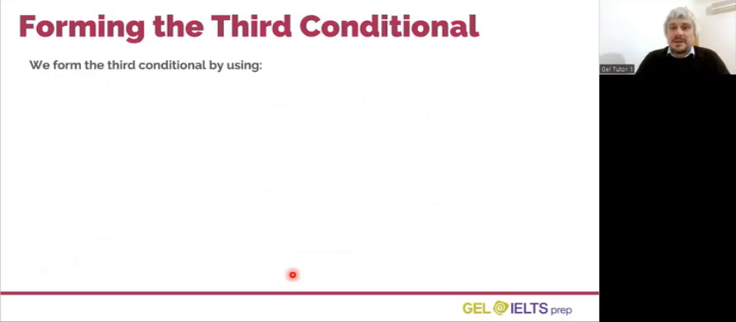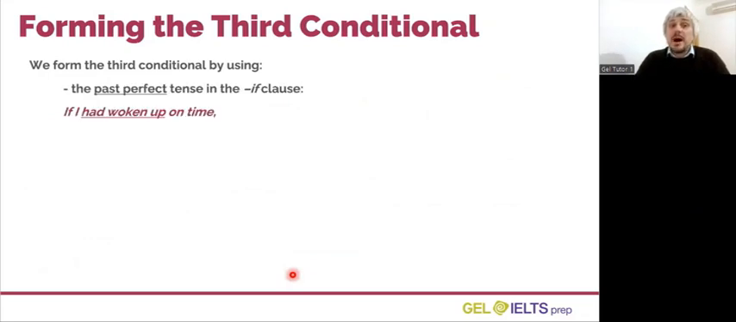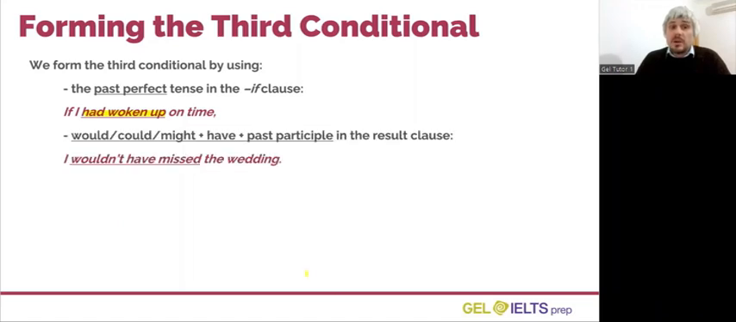We form the third conditional by using the past perfect tense in the if clause of the sentence. For example, if I had woken up on time. Then, in the result clause of the sentence, we use a modal verb like would, could, or might, plus have and a past participle verb. For example, I wouldn't have missed the wedding.